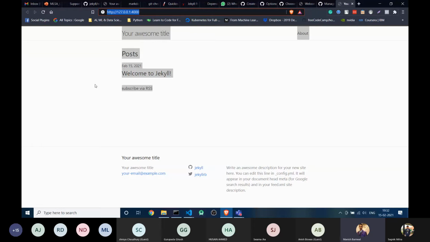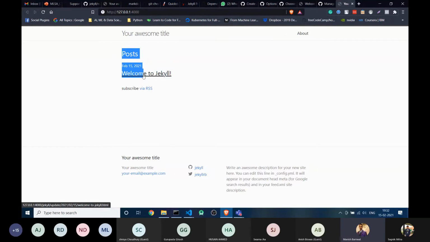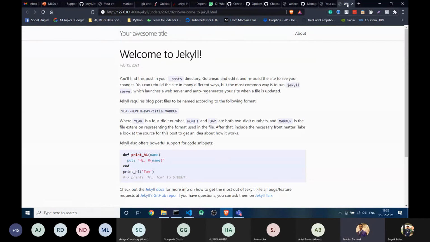You can see the headline, title, about section, about page, and posts, which I already told you about. You can see the post name and the date. It comes as a URL.